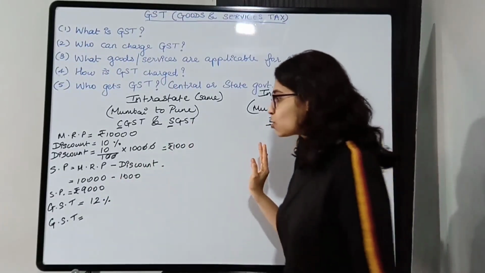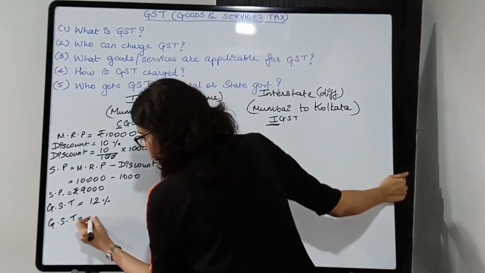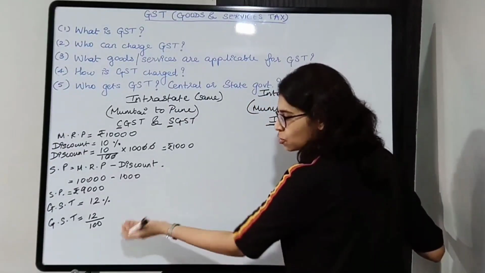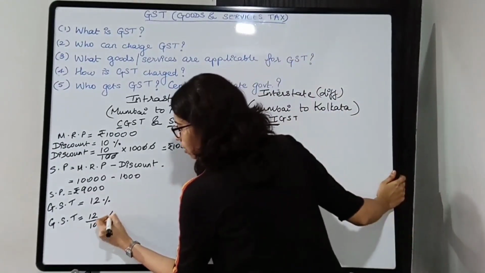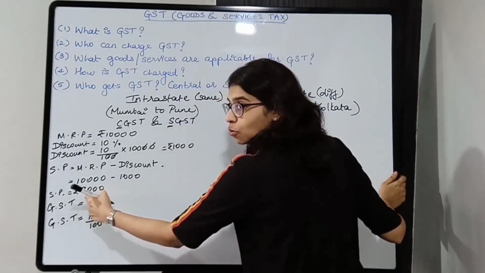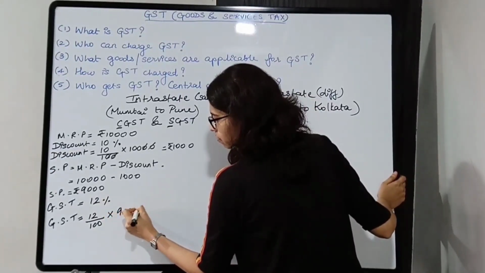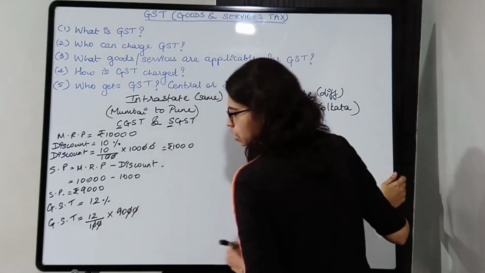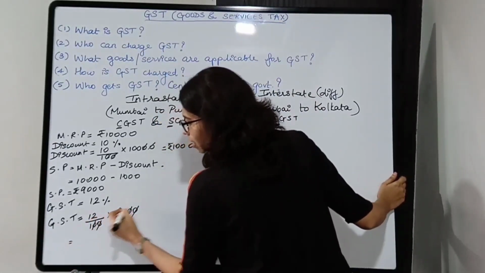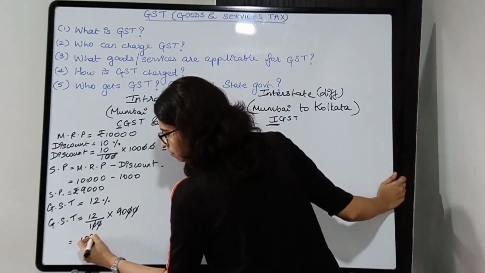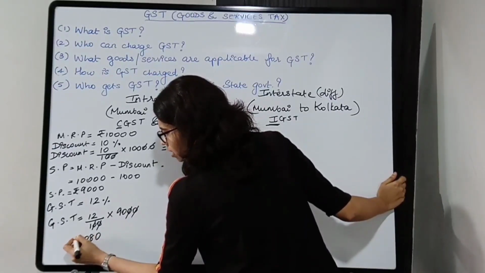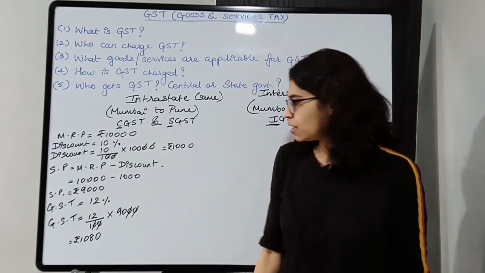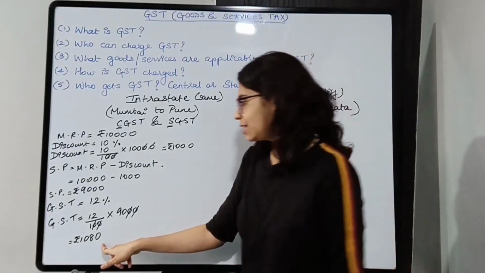Okay, so GST will be 12%, that is 12 upon 100. Okay, percentage is always upon 100 on the selling price, so into 9,000. Alright, so this will get cancelled and 12 nines are 108. Okay, and there is 0, so 1080 is GST. Alright, so this much will be the GST that is applied.